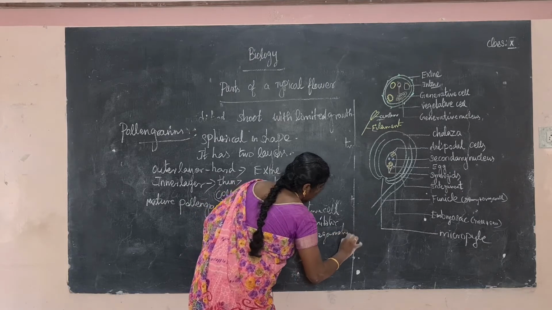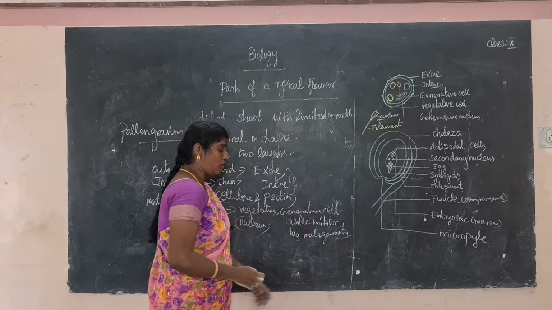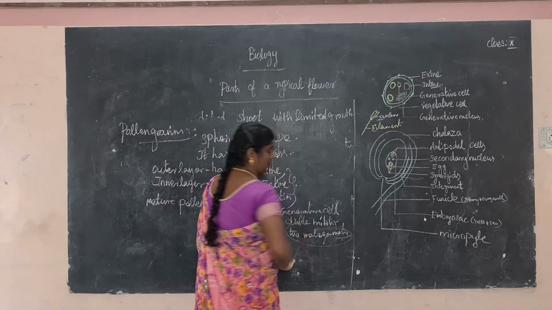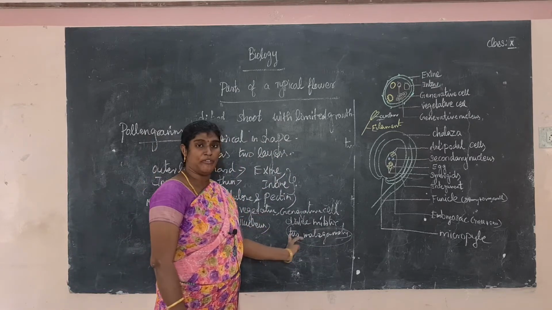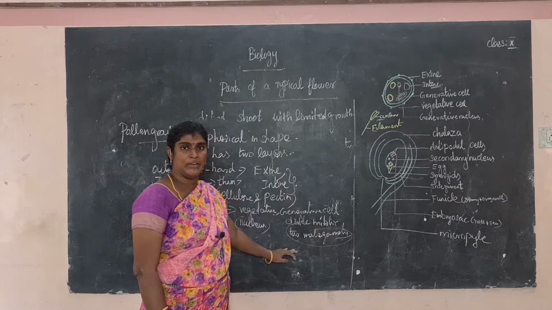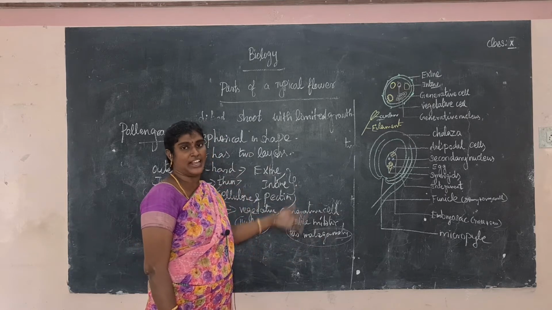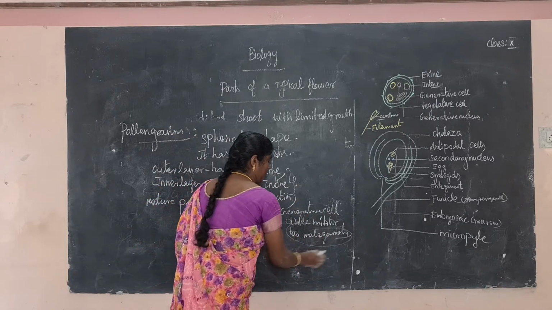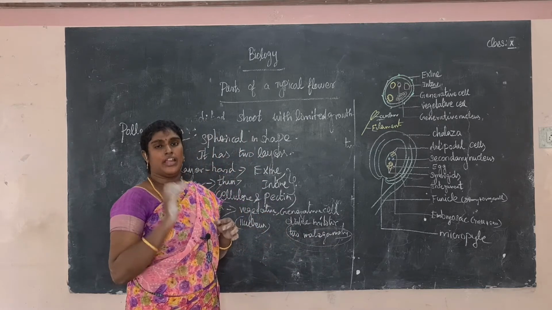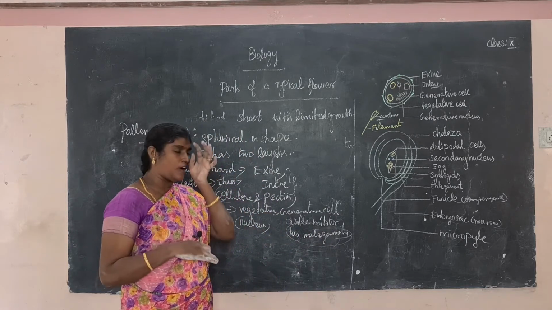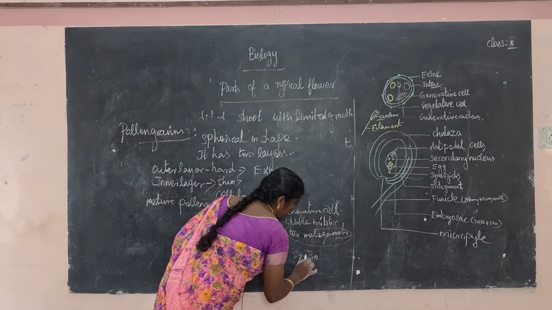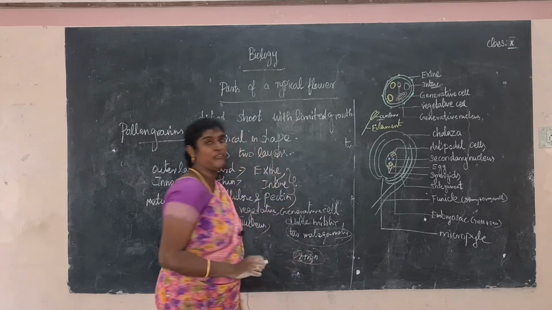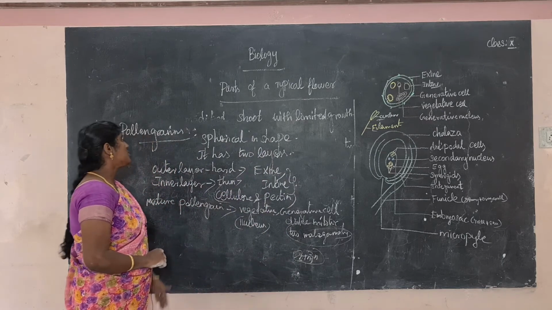Do you understand? Sometimes both the male gametes are involved in the fertilization, that is called triple fusion. Two male gametes are produced from the generative cell. Sometimes both male gametes are involved in the fertilization process, that is called triple fusion. Triple fusion is 3n: 2n plus n, 3n. This is a triple fusion. Do you understand?